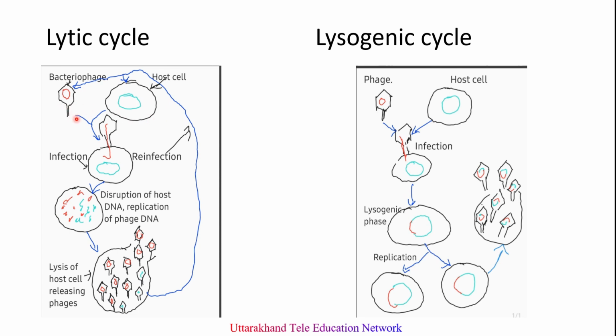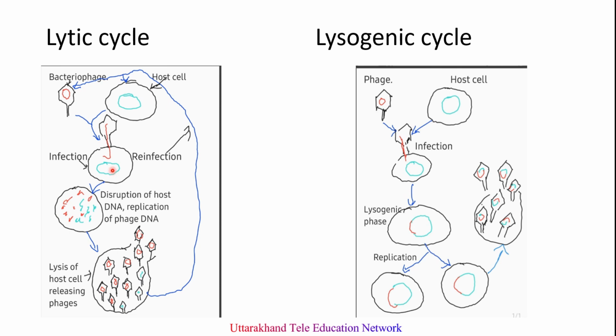When this bacteriophage infects the bacteria, it attaches itself to the bacterial cell wall, adsorbs to it and injects its nucleic acid. Here you can see it injecting its nucleic acid into the bacterial cytoplasm.